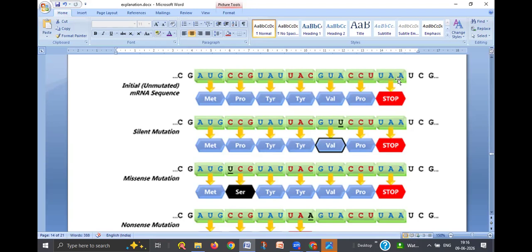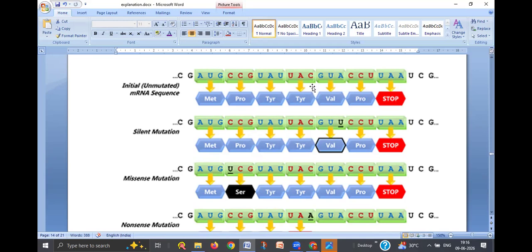In the genetic code, there are 64 types of codons. Out of these, only 61 code for amino acids. The remaining 3 codons do not code for any amino acid.